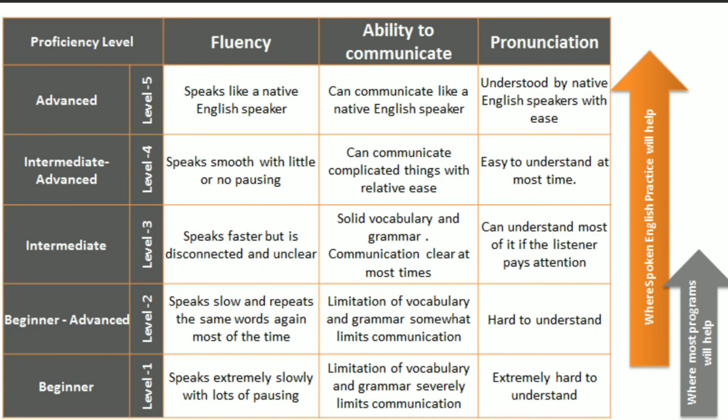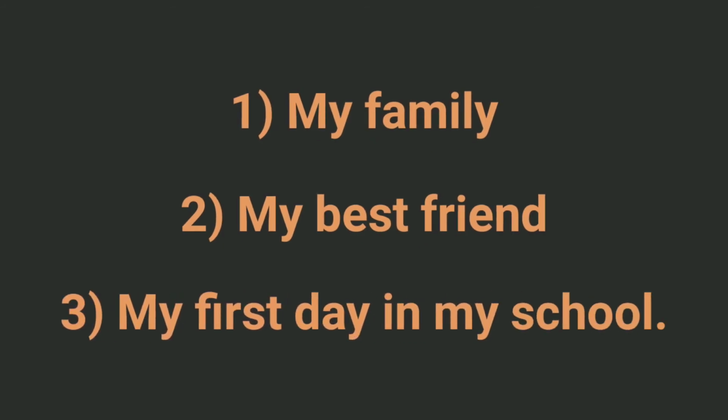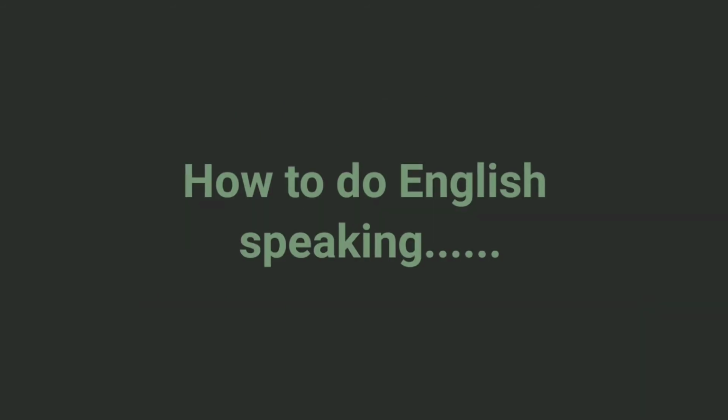If you are a beginner in the English language and fearful about how to speak in English, then you can select topics like my family, my best friend, my first day in my school. Select your topic, start your stopwatch, and then start speaking for 2 minutes continuously.